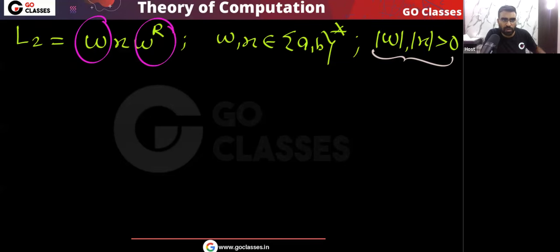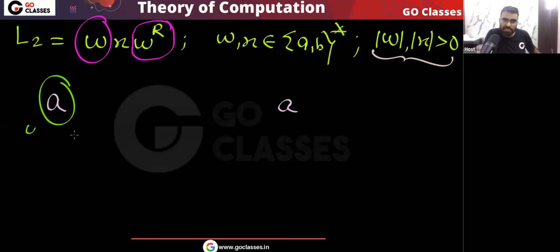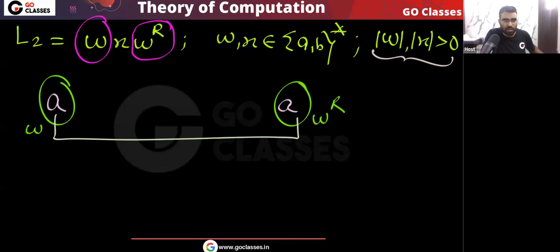One thing is guaranteed: if you start with A, then definitely you will end with A. So I can consider this A as w and this as w reverse, and in between whatever comes, I will consider this entire thing as x.